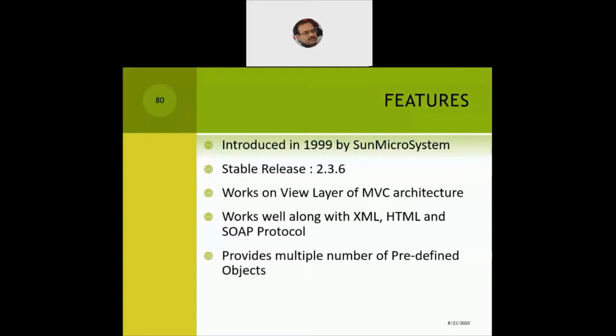Now here, it is not the case. We will have multiple predefined objects, in the sense that we'll have request as an object and response as an object. In the servlet, when we defined the service function, we said ServletRequest comma ServletResponse.